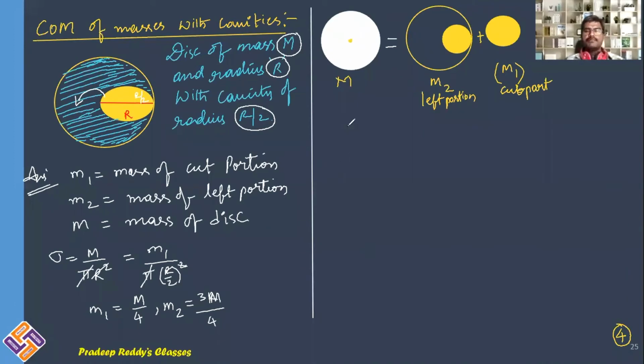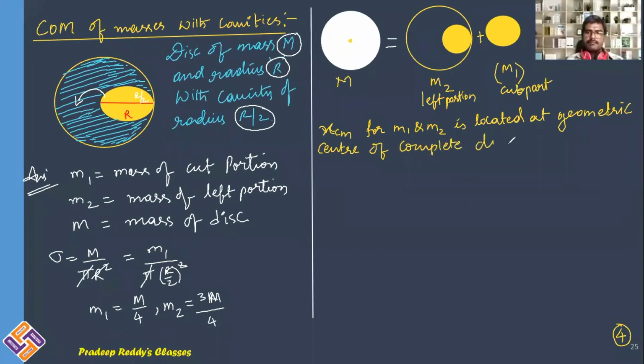Therefore, XCM for M1 and M2 is located at the geometric center of the complete disk. So I can write XCM is equal to 0, which I am considering the origin. So I am taking this as the origin.